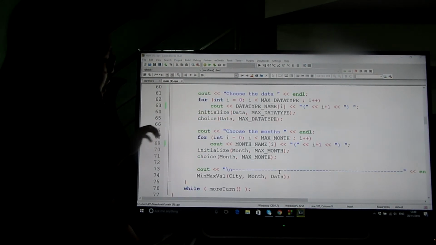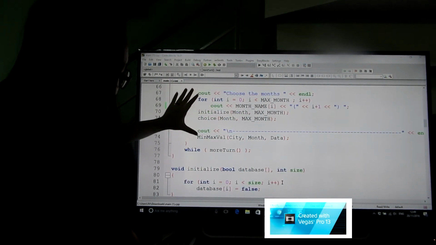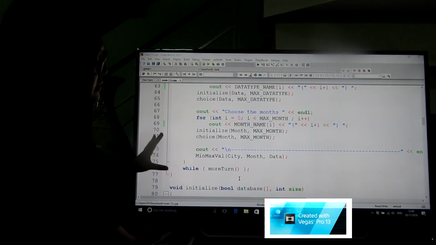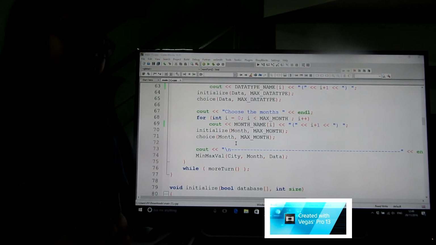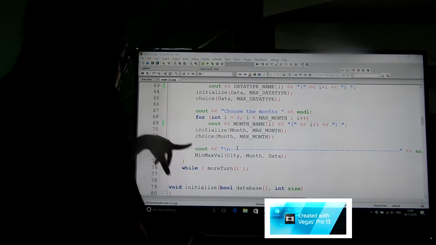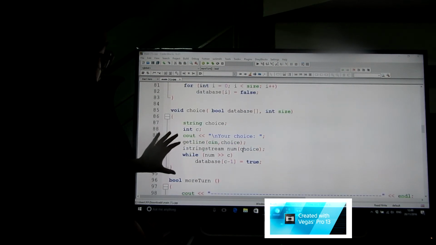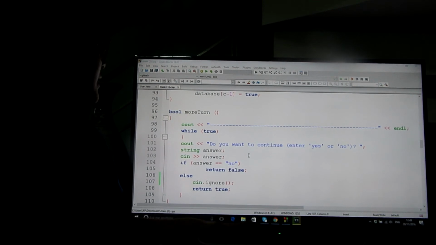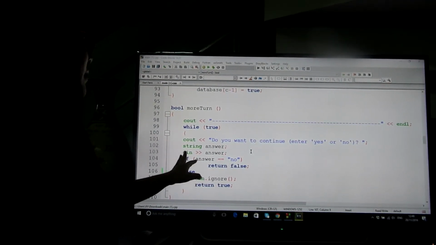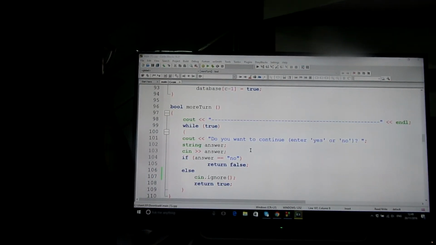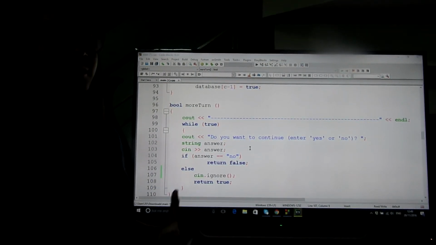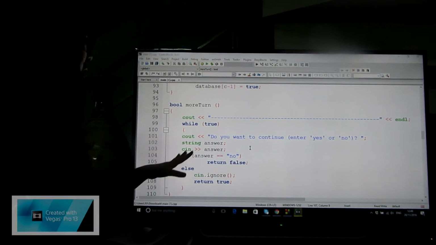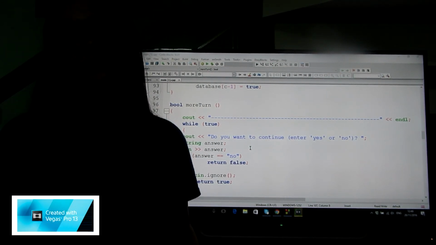And finally, we must put all of them into a loop. This means if the user wants to continue, I will show you in detail in the module function here. If the user wants to continue, they will say yes, and they can do the body loops again. If they say no, the program will finish.